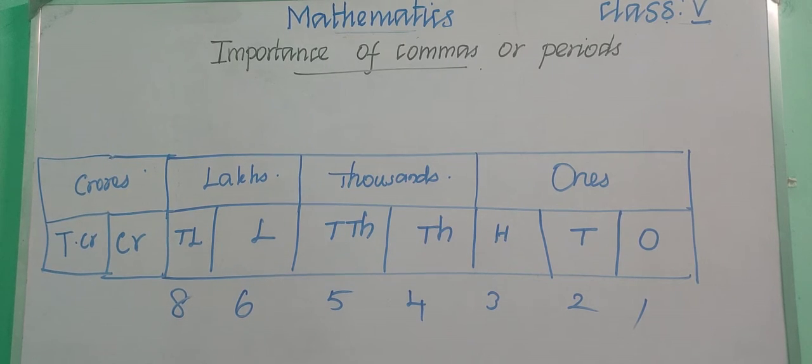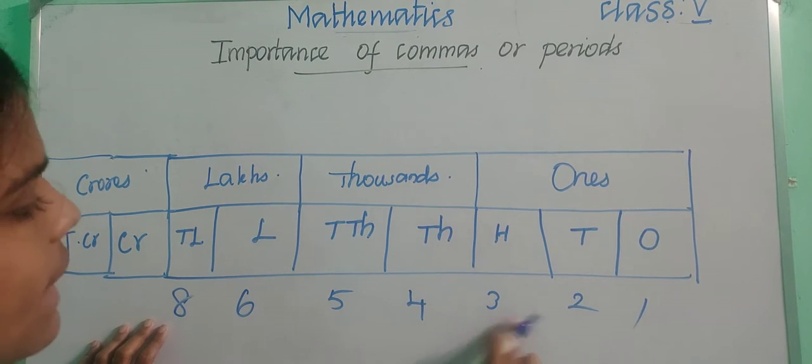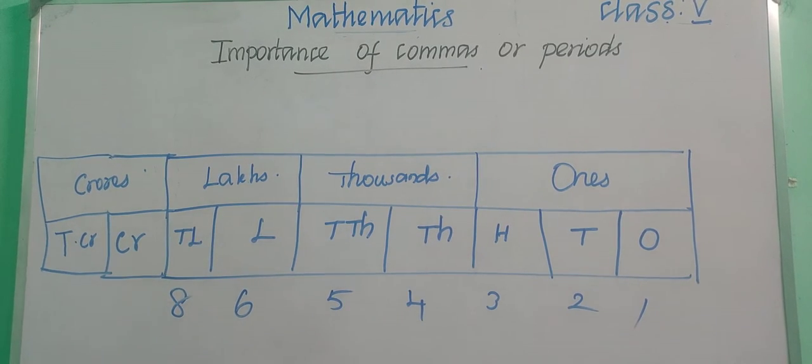So you will read by using the periods only. For saying the number name, we need the periods. By the use of these periods and commas, we can read a very big number.